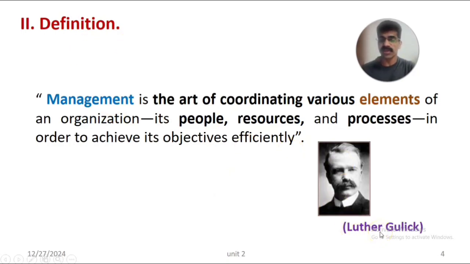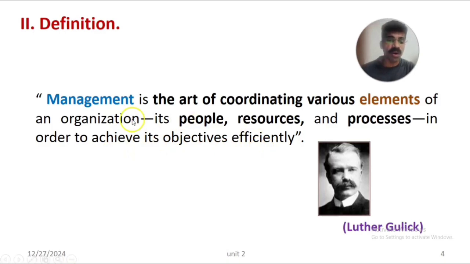According to Gulick, management is the art of coordinating various elements of an organization. So there are many elements in an organization that have to be coordinated. It is the science and art of coordinating various elements, aspects or components of the organization, such as its people, employees or workers, its other resources, material and equipment, and the processes it functions through, in order to accomplish its objectives efficiently and